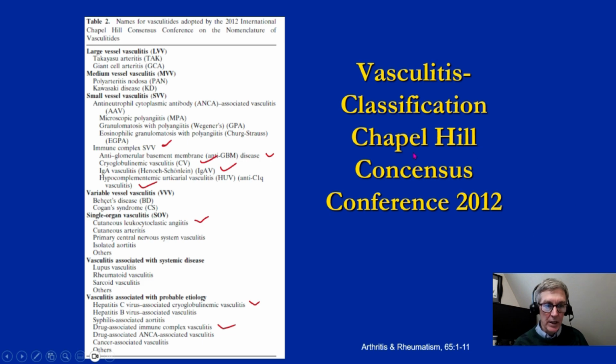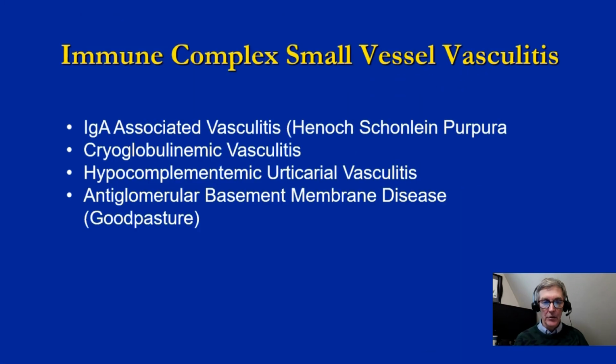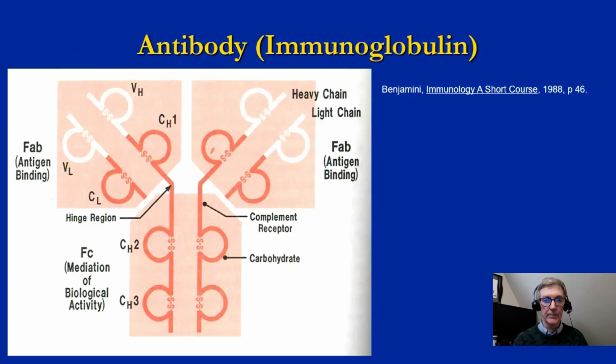So we just discussed cutaneous leukocytoclastic vasculitis. I now want to sashay over to the immune complex vasculitis. Let's talk about IgA-associated vasculitis first, and we'll then touch on cryoglobulinemic vasculitis, hypocomplementemic urticarial vasculitis, and anti-glomerular basement membrane disease. Just as a review, this is a schematic of an antibody.